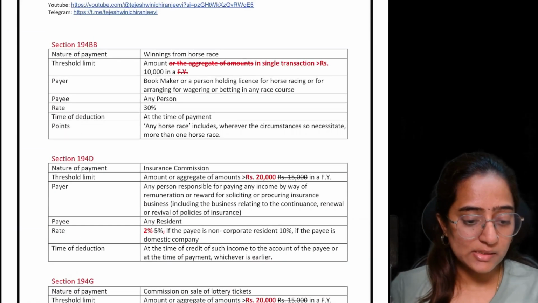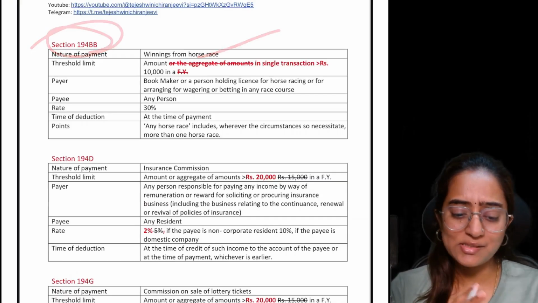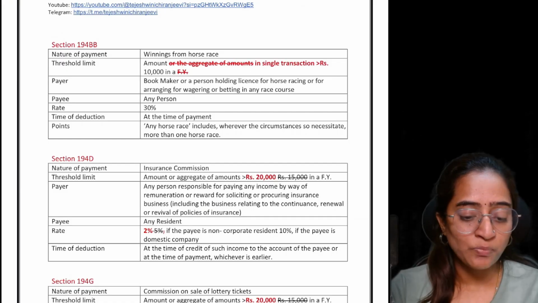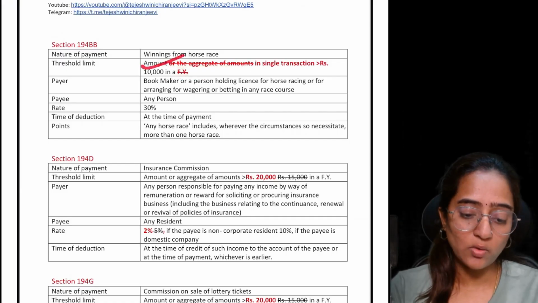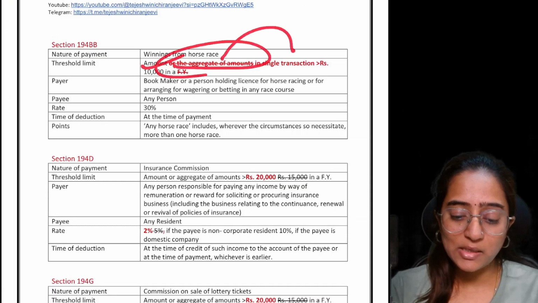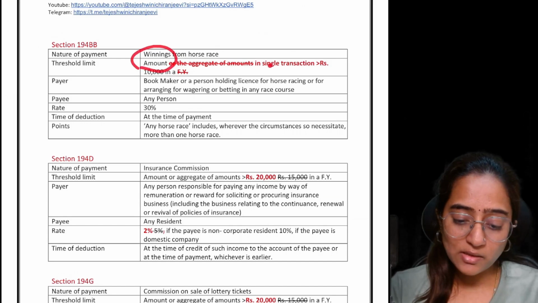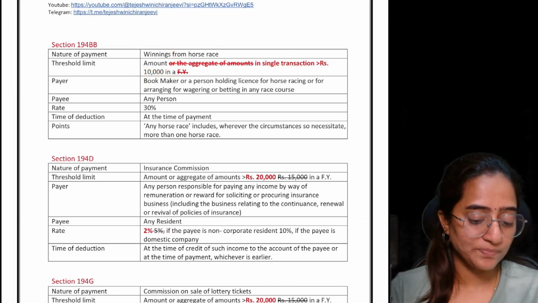Clear? Next is section 194BB, wherein winning from horse races, the same. Section 194BB is the brother of 194B. So, similar adjustments have been considered. The aggregate of the amount has been replaced with the amount in a single transaction. If it is greater than 10,000, then 194BB is applicable.